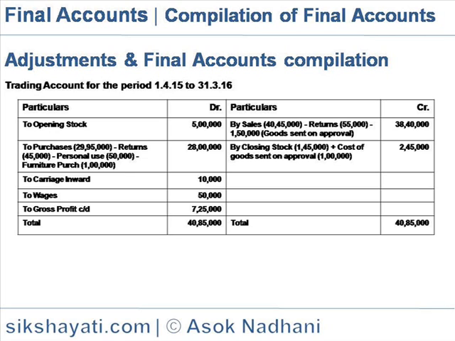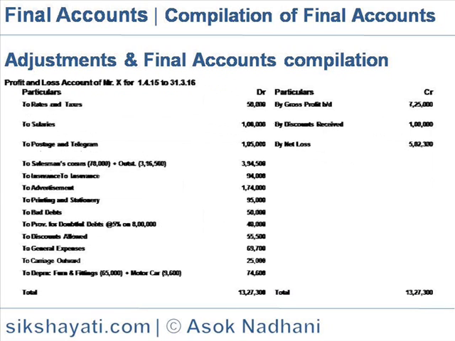and is to be added in closing stock because the sales has been reduced. So the gross profit now comes to the difference of credit and debit, 7 lakh 25,000, which is carried to profit and loss account. Profit and loss account for 1/4/15 to 31st March 16. On the credit side is gross profit carried, 7 lakh 25,000, discounts received is 1 lakh, which is earning.